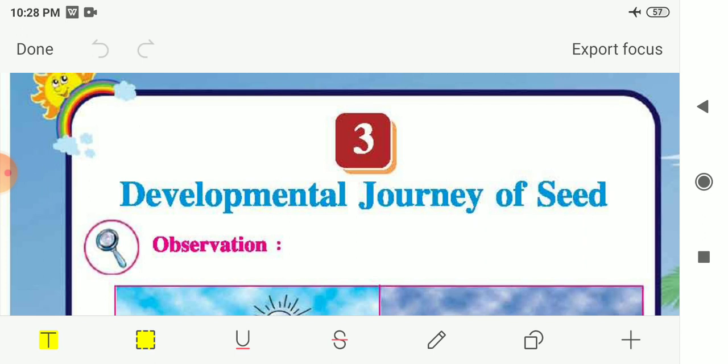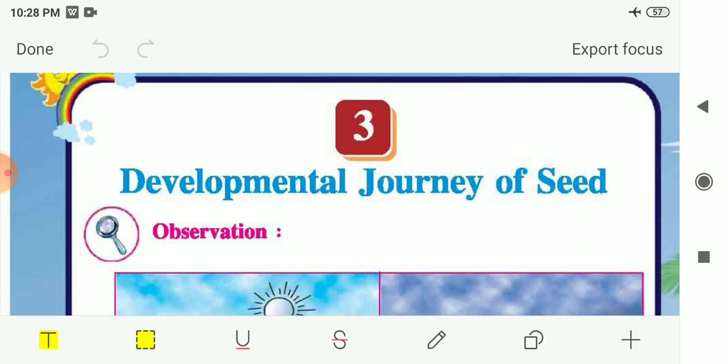From that story we had seen what are the basic requirements that a seed requires to develop or to grow into a tree. It requires sunlight, air, nutrition from the soil and water to develop from seed to tree, or for the growth of the seed. Then after, from some pictures we had answered the questions that are given on page number 21 of the textbook. Then we had seen one activity.